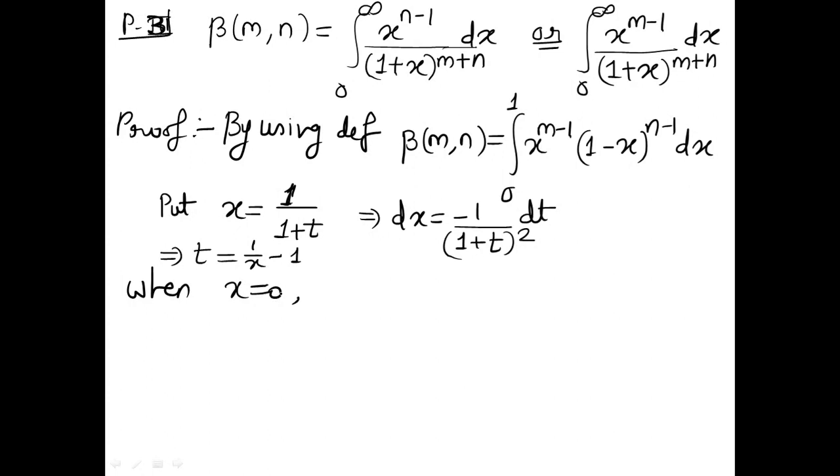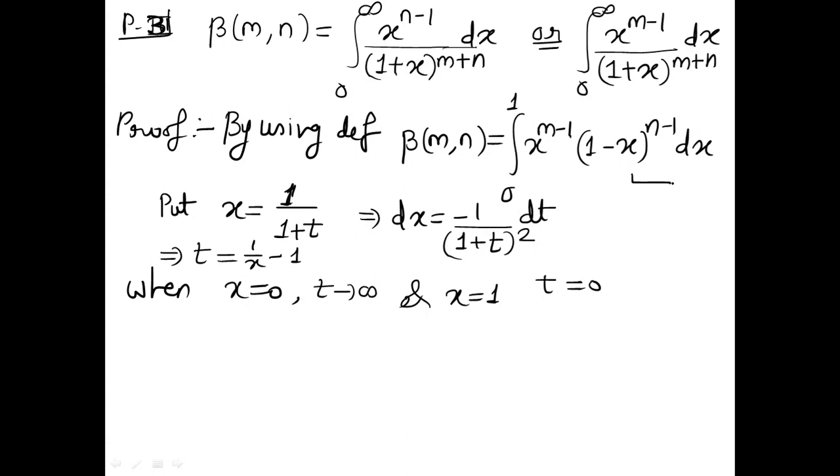So when I put x as 0, what will you get? 1 by 0 is infinity, so I will get t tends to infinity. And when x is equal to 1, if I put x as 1, then 1 by 1, 1 minus 1, is 0. So what am I getting? t is 0. That's how we simply find out the limits, right?